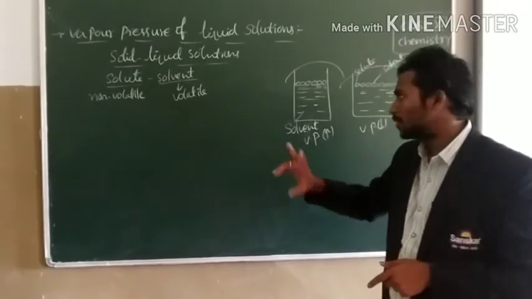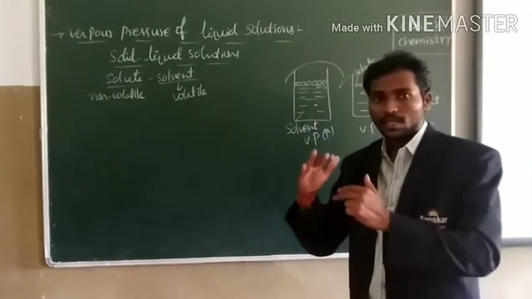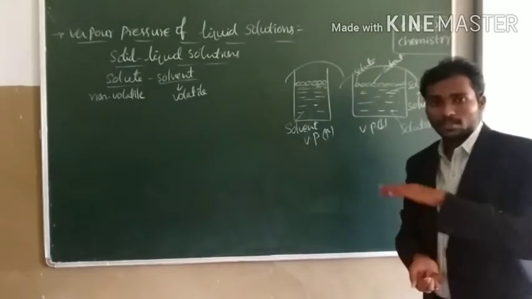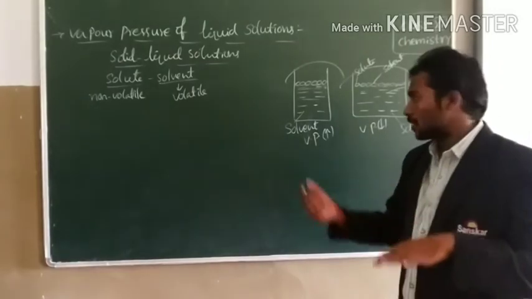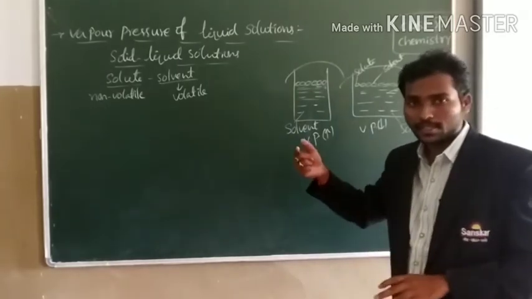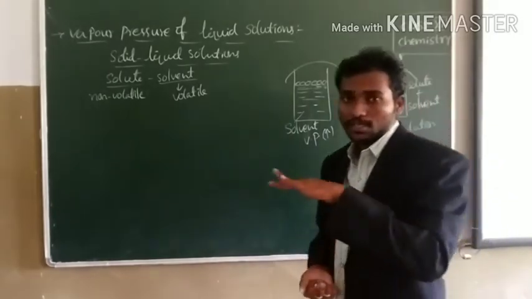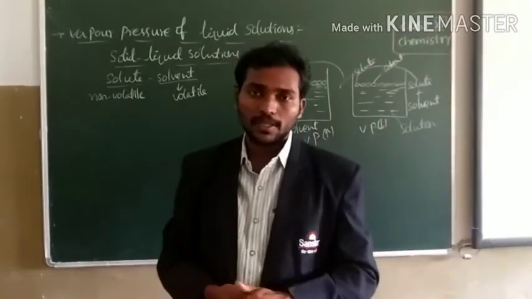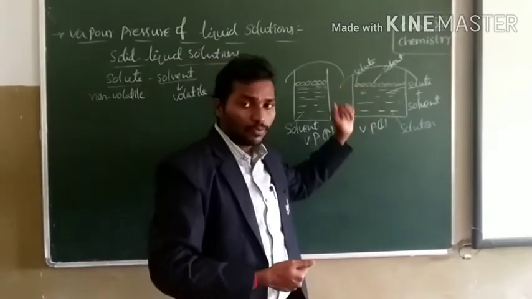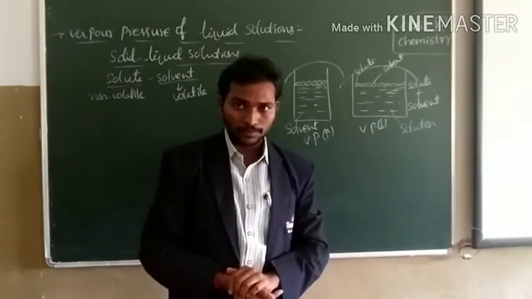But when we compare the vapor pressure of solvent and the solution, the solvent has more vapor pressure than the solution, because the surface of the pure solvent is covered by solvent molecules. That's why it easily changes from liquid state to gaseous state. In case of a solution, some of the solute particles are present over the surface of the solution, which decreases the vapor pressure of the resultant solution.